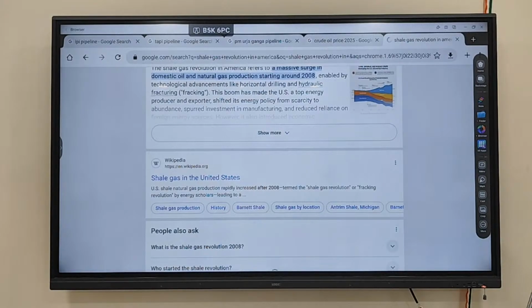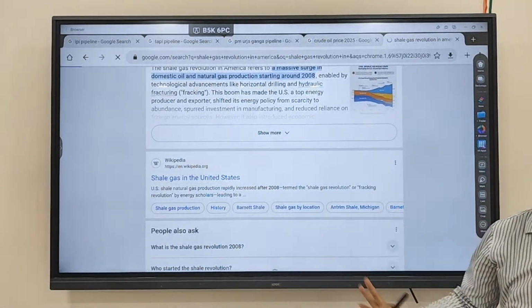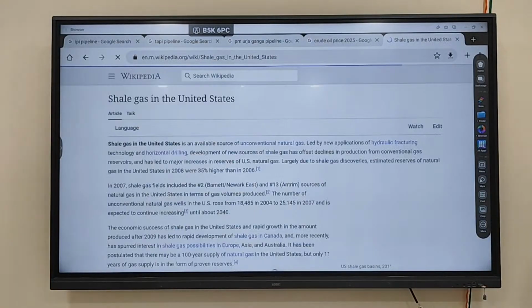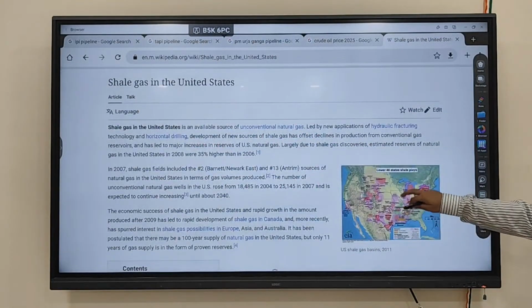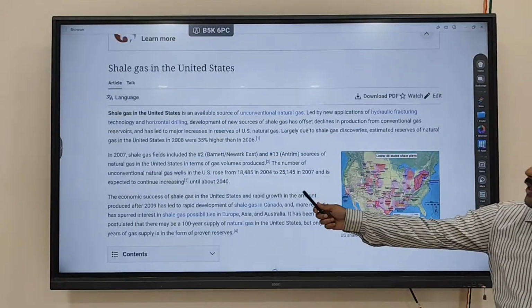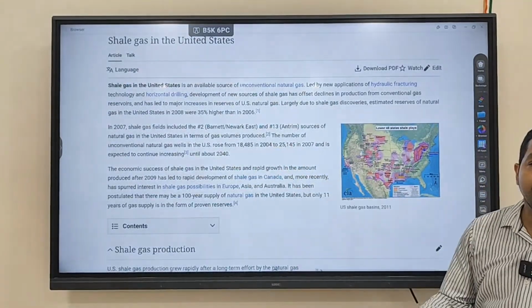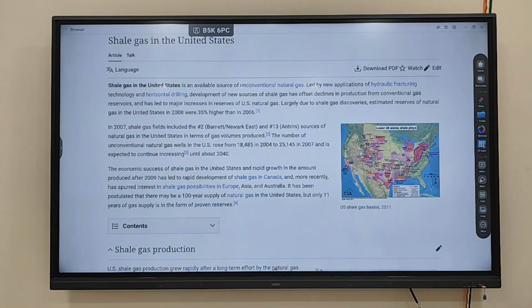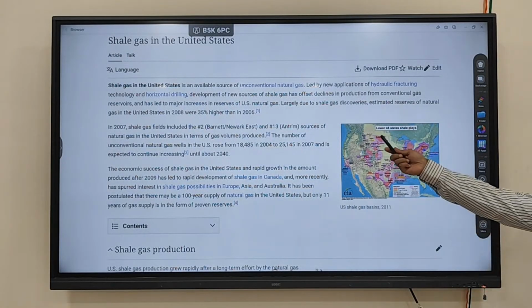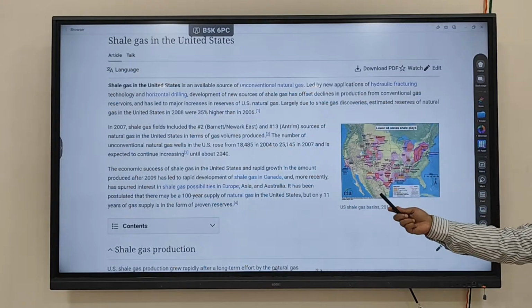So you can see in the case of the United States, a shale gas revolution has happened. You can see post 2007, the US started shifting towards shale gas. This is the reason why a lot of shale gas has been found in the US.